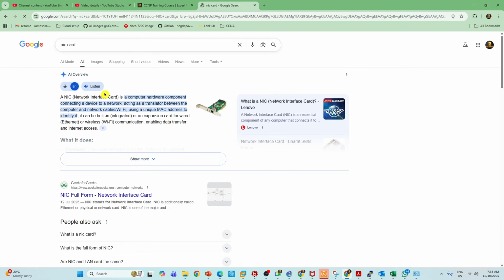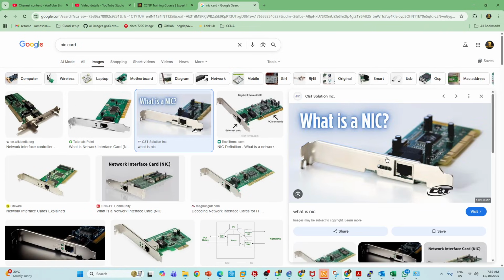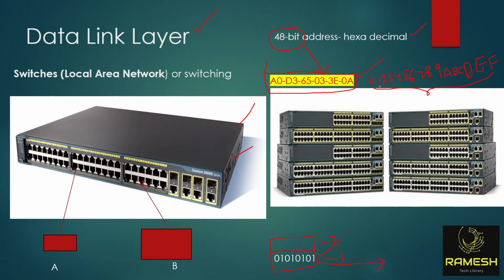NIC card means network interface card. Look at this. You see this port in your laptop or computer where you connect a cable. This is called the NIC card, where exactly the internet is connected. At the backend you will see a MAC address for this. Your computer will have a MAC address. Your TV, your mobile phone, cameras, every device will have a MAC address.